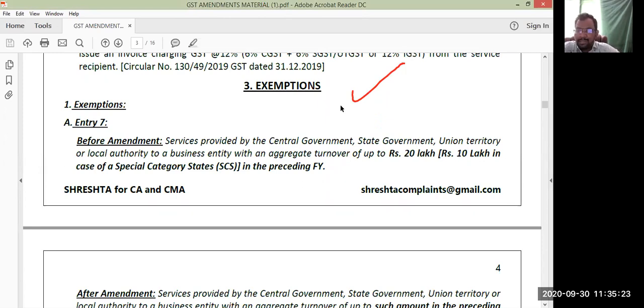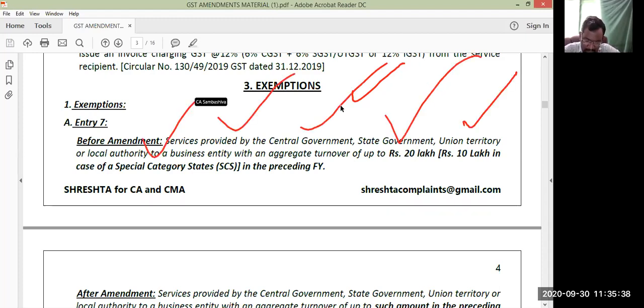This is not a new exemption, sir, just a change in the provisions for the existing entry. You can see here, services provided by the central government, state government, union territory, local authority to a business entity with an aggregate turnover of up to 20 lakhs, or 10 lakhs in the case of special category states, in the preceding financial year. But now the threshold limits for registration have been changed.